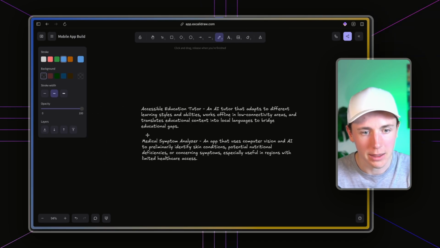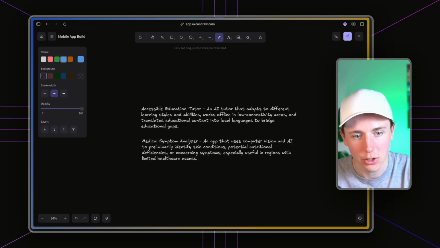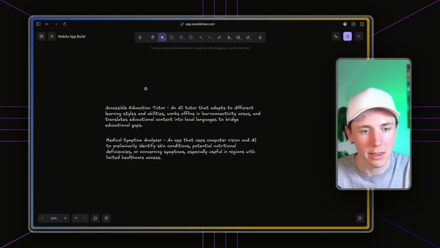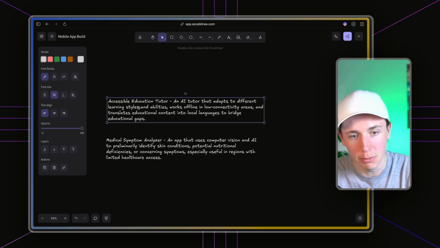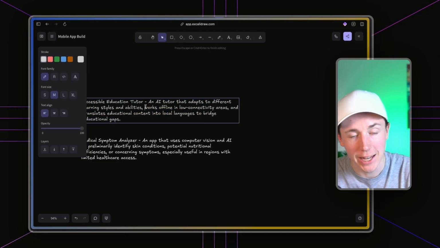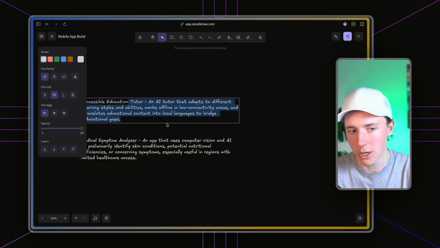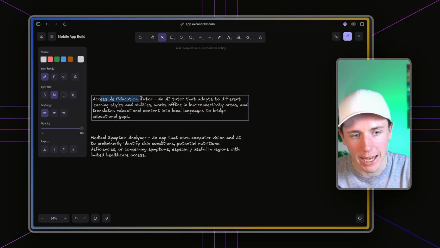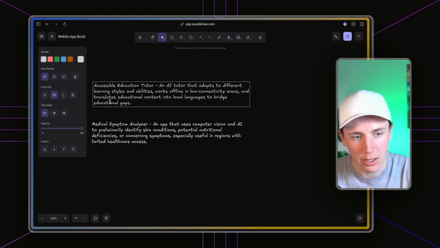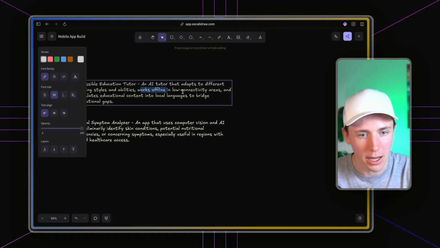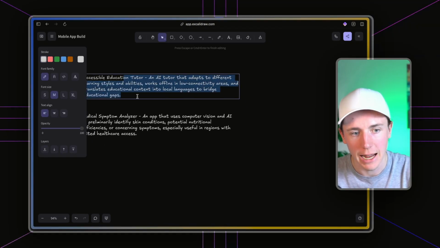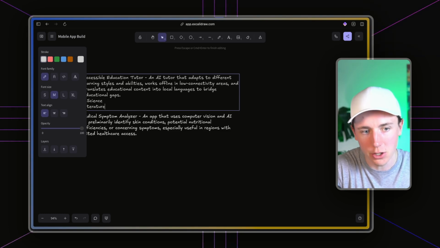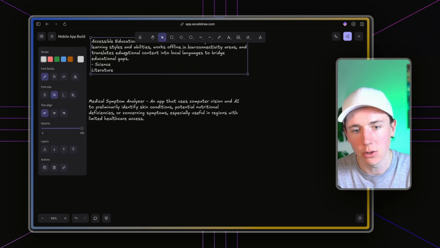A couple of the ones that I thought were really interesting is an accessible education tutor. As education is changing so rapidly, I think one of the things you should think about is how do you actually build out apps that tailor education for different platforms. People are trying to build this, but you can niche down. You can build an accessible education tutor that adapts to different learning styles and abilities, that works offline with low connectivity, right? But now think about this only for science or only for literature. If you niche down, you're going to be able to win.